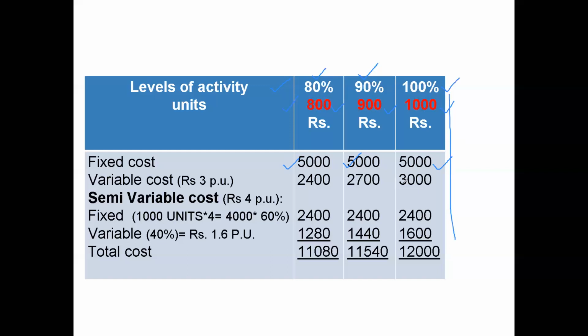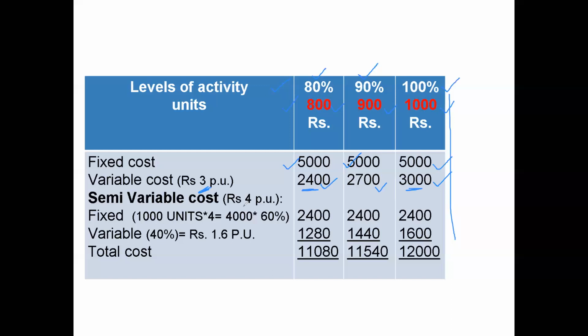Now, variable cost is given 3 per unit. So, for 1,000 into 3, it would be 3,000. 900 units into 3, 2,700. 800 units into 3, 2,400. So variable cost is that which varies with the level of output. So when the output is more, variable cost would be more. When output is less, variable cost would be less.